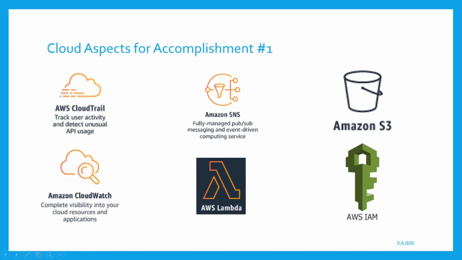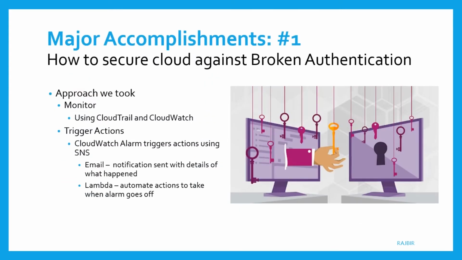So the other three following, AWS Lambda, Amazon S3, and AWS IAM, were discussed during the semester. So we're just going to explain what I was doing with them. With AWS Lambda, I created functions to automate response to broken authentication. With Amazon S3, I used it to store CloudTrail logs and CloudWatch logs, and to basically test that my CloudWatch alarms are working. And for AWS IAM, basically I needed IAM users that I could use to, again, test my CloudWatch alarms.